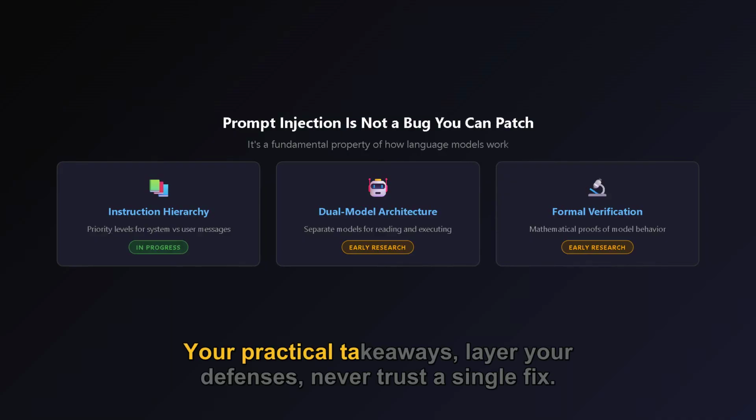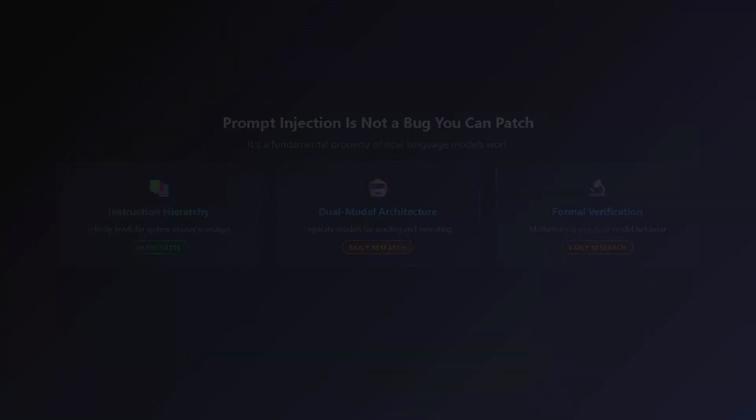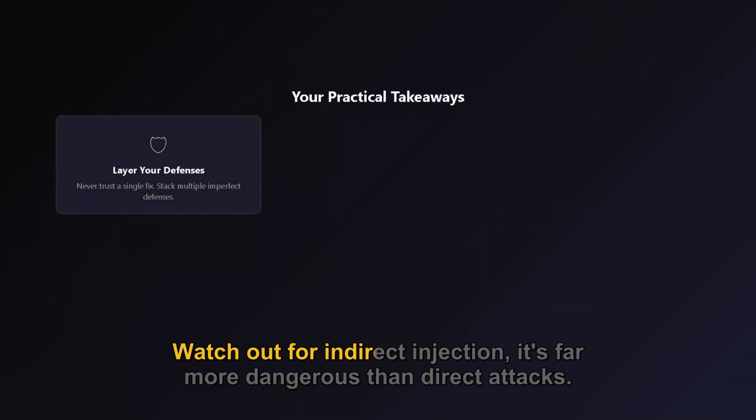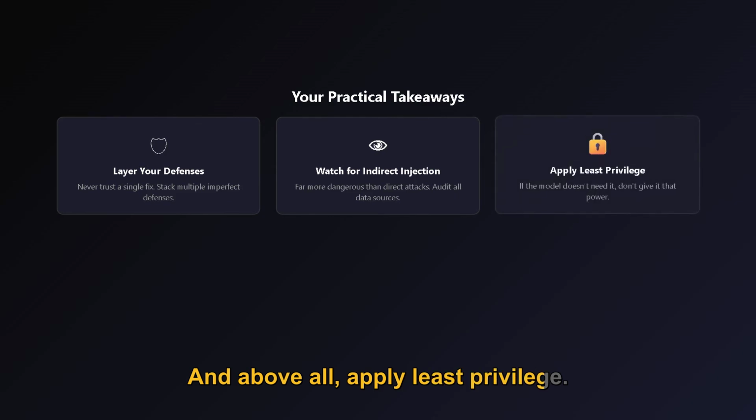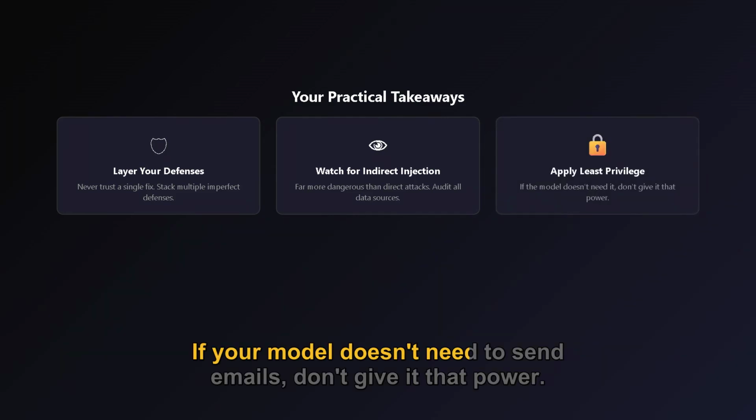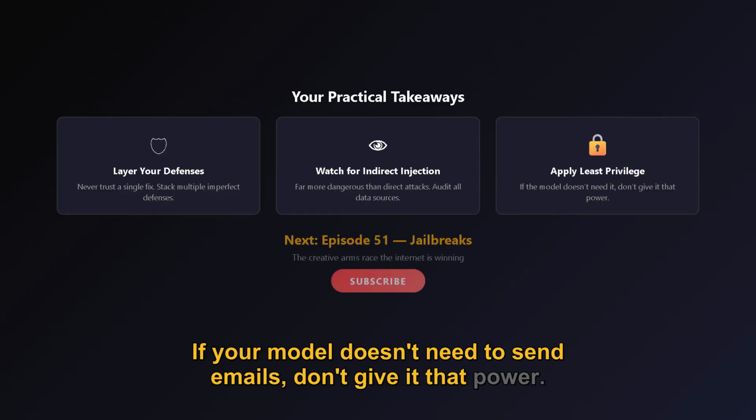Your practical takeaways: layer your defenses, never trust a single fix. Watch out for indirect injection, it's far more dangerous than direct attacks. And above all, apply least privilege. If your model doesn't need to send emails, don't give it that power.